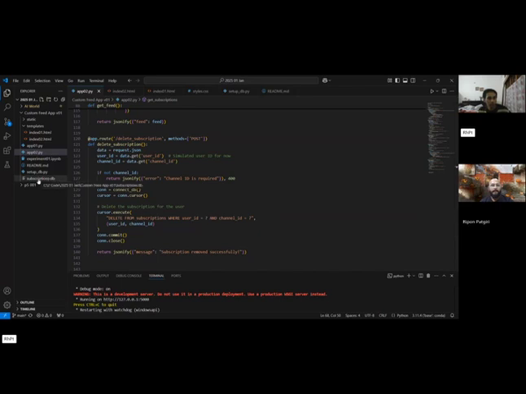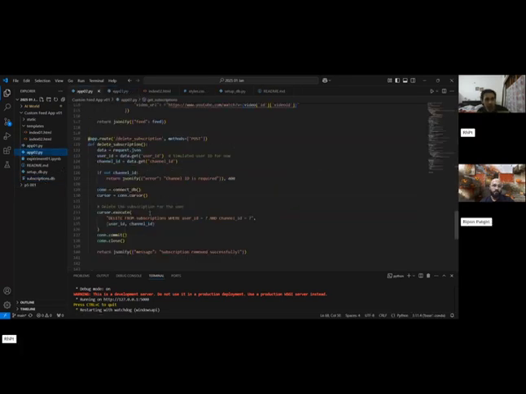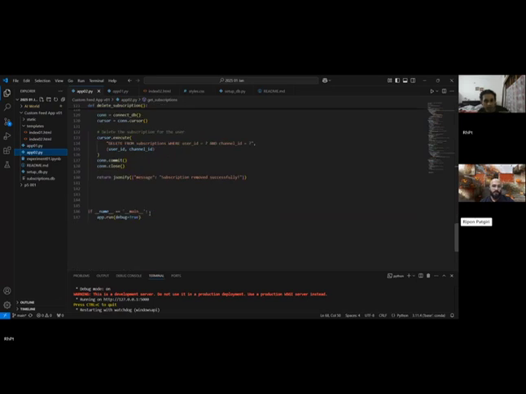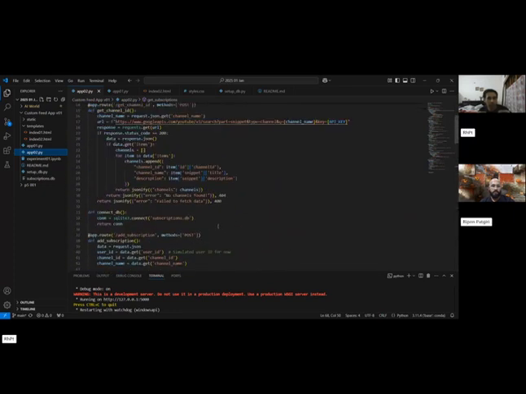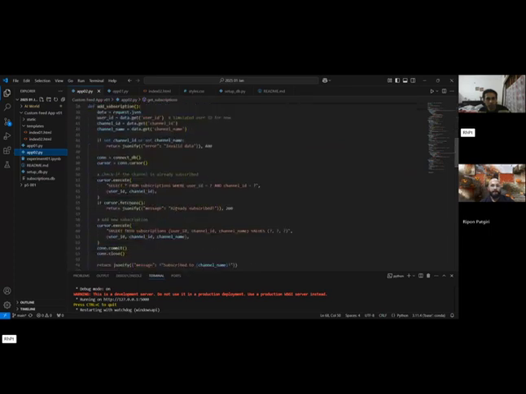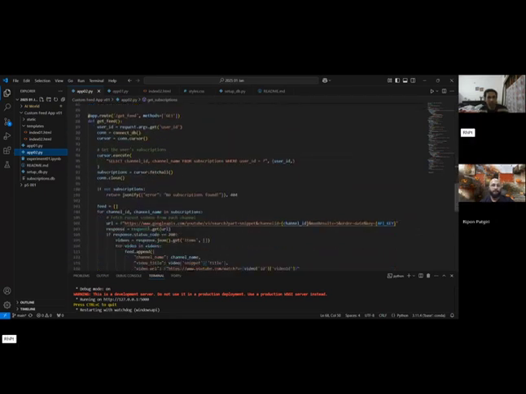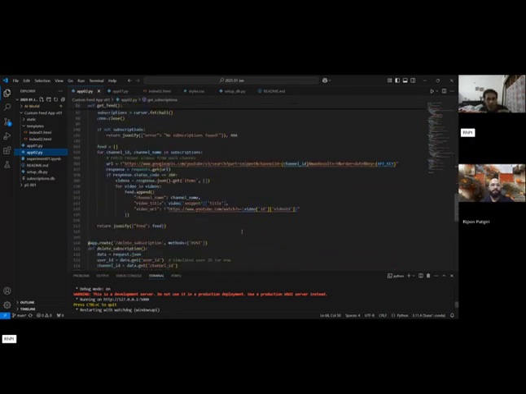I've also used SQLite for the database, so the subscription details are stored in the SQLite database. But as of now, there is no authentication system, right? No. By default, a user is created, and that authentication system is not there.